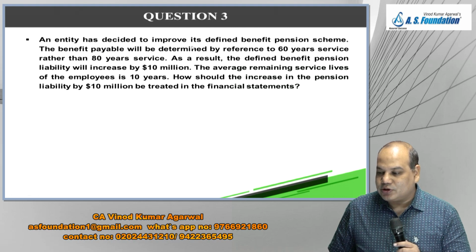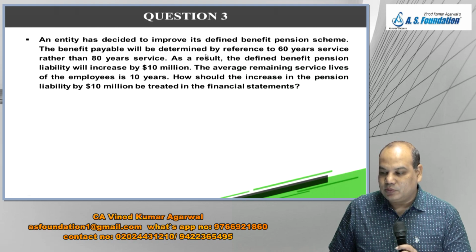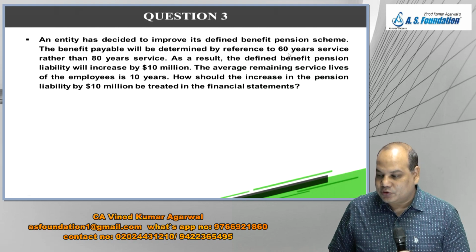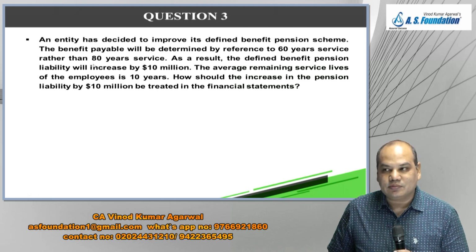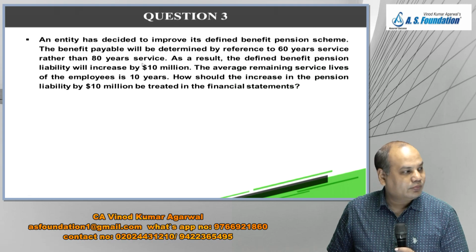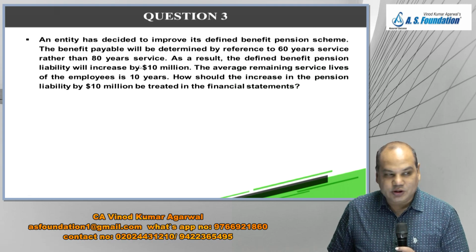An entity has decided to improve its defined benefit pension scheme. The benefit payable will be determined by reference to 60-year service rather than 80-year service. So they have changed the scheme, modified the scheme. Earlier the benefit was based on 80-year service, now it is 60-year service.